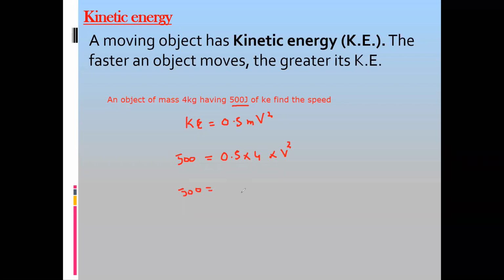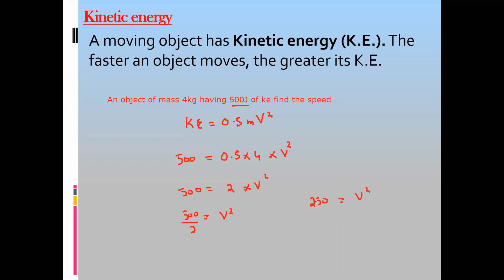0.5 multiplied by 4. So half multiplied by 4 is like 4 divided by 2, so it will be 2 and v². 2 is multiplied on one side, on the other side it will divide. So 500 divided by 2 is equal to v². 500 divided by 2 is actually 250. So 250 is equal to v², but we need the speed. Speed means only v here.